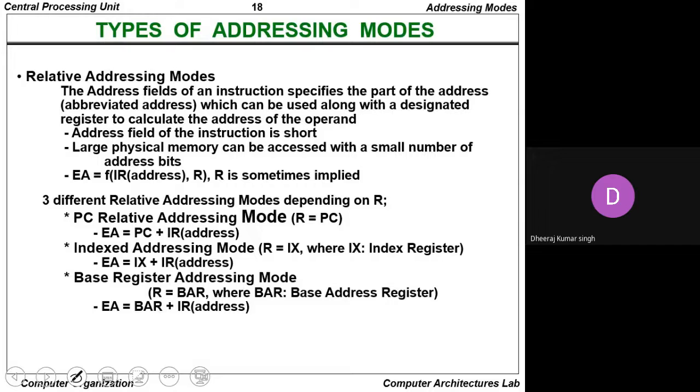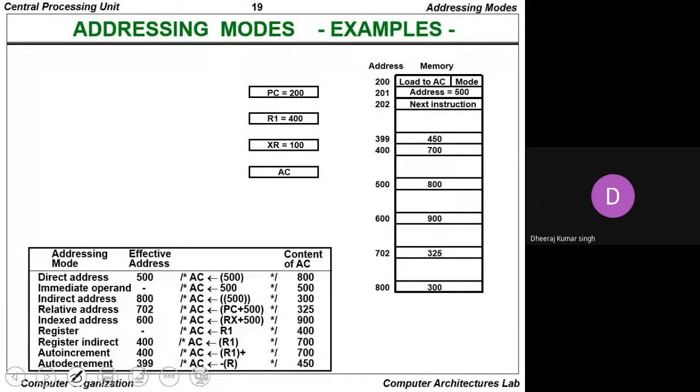So we are saying here, whenever we talk about the relative addressing mode, the relative addressing modes can be further categorized in three different modes. One is the PC relative addressing mode, second is the indexed addressing mode, and third is the base register addressing mode. So these are some of the addressing modes identified in computer organization.